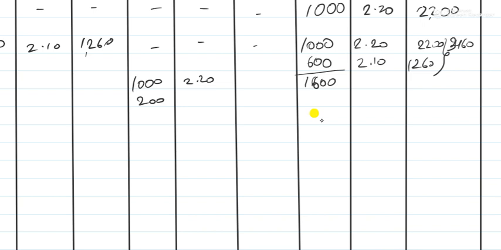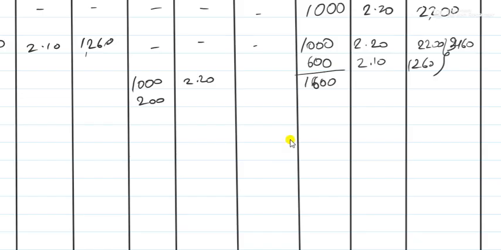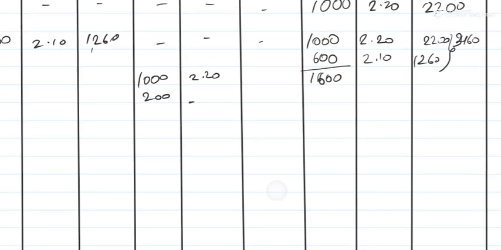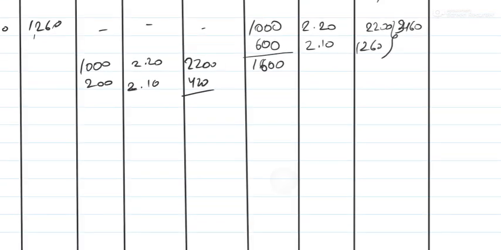Why 200 units? Because in total we had to issue 1200 units. So we have already taken 1000 units from the opening stock. Therefore we have to take only 200 units from the purchases that we made at 2.10, right? So 1000 into 2.2 is equal to 2200 and 200 into 2.1 is equal to 420. 420 plus 2200, so the total will be 2620. Right? Clear? I hope this is clear.